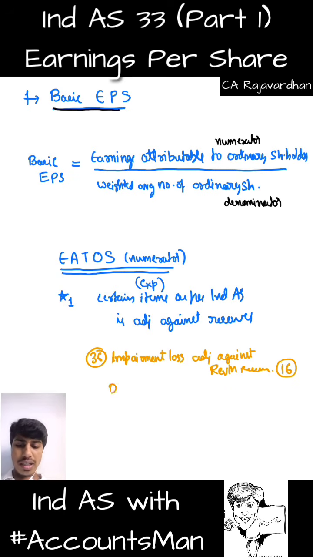Or if there is any discount, or I can say not discount, I will straight away call it loss on issue of debentures.